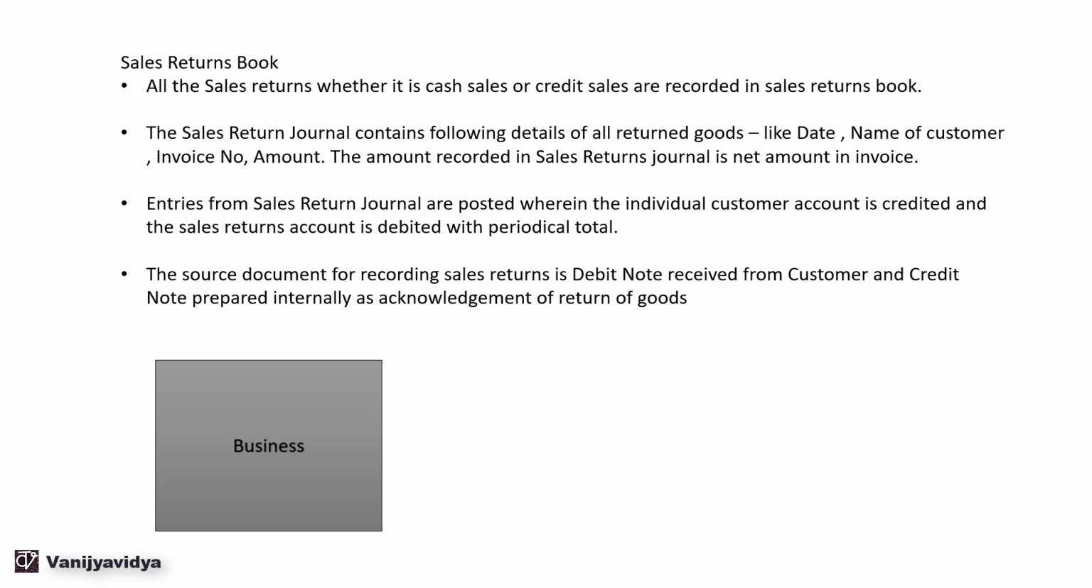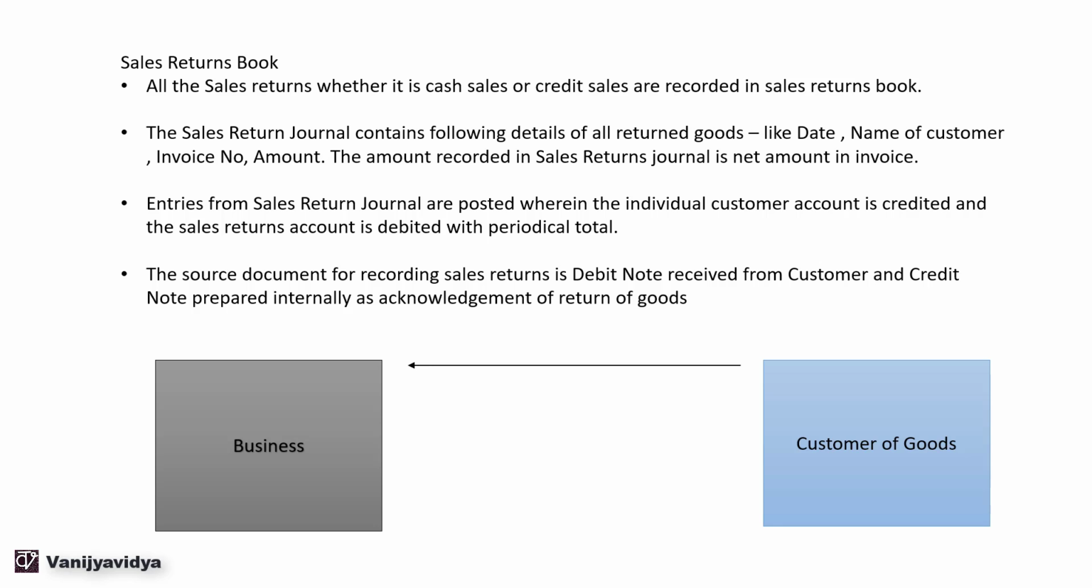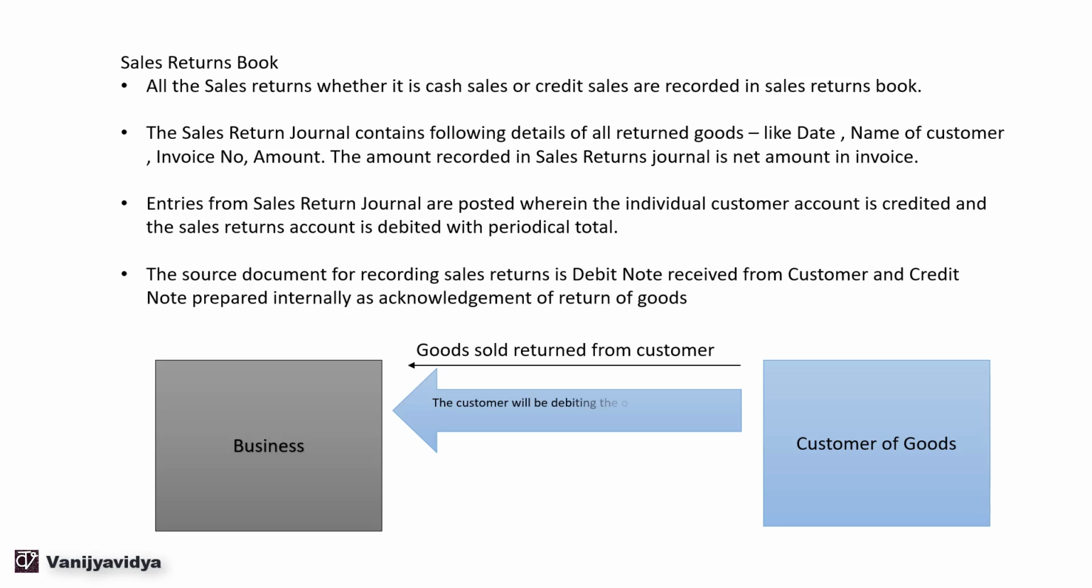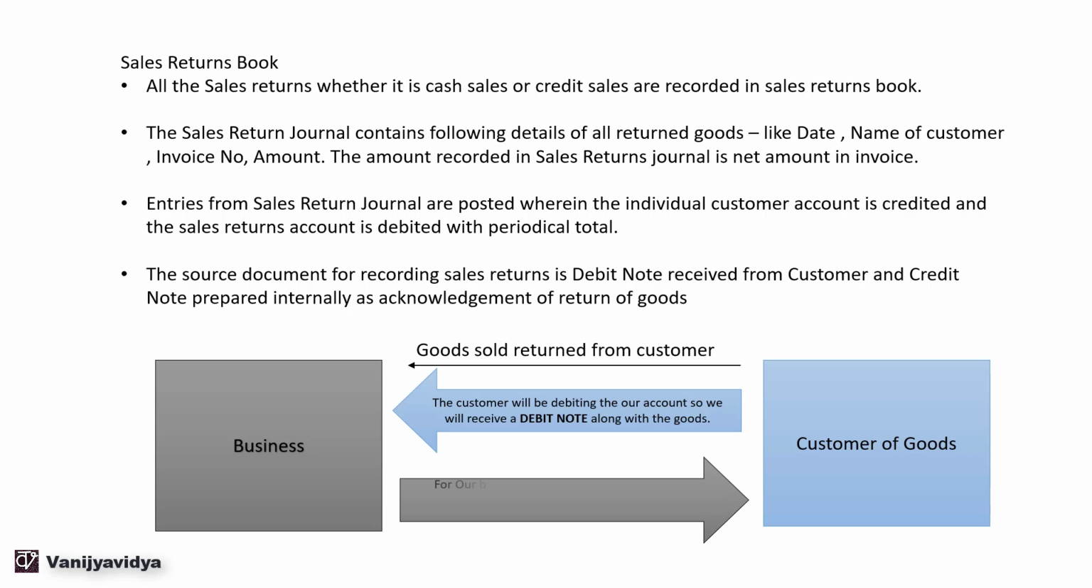Say this is our business, and this is the customer of goods. So the customer has returned the goods. Goods sold are returned from the customer. Along with the goods, the customer will be sending us a debit note. The customer will be debiting the account, so we receive a debit note along with the goods. For our business, it is a sales return. So we will be crediting the customer account and sending a credit note acknowledging the return of the goods.